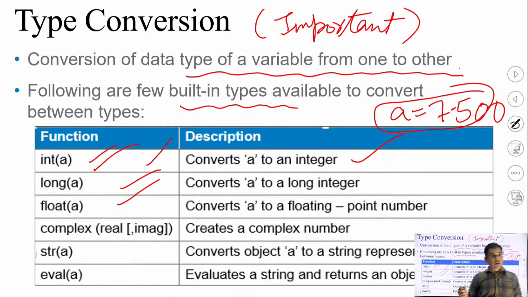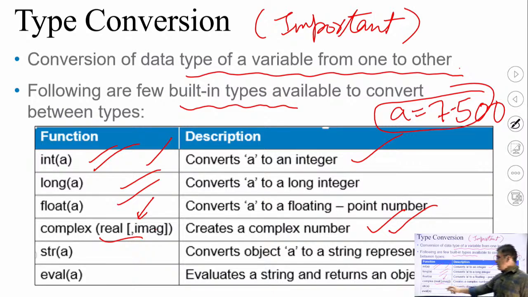Then complex: if I want to create a complex number, I have to give the syntax like this. First the real part, then within the brackets, separated by a comma, the imaginary part. You need to remember the format of this built-in type. You need to use the keyword complex, then within the brackets the real part, then the imaginary part.